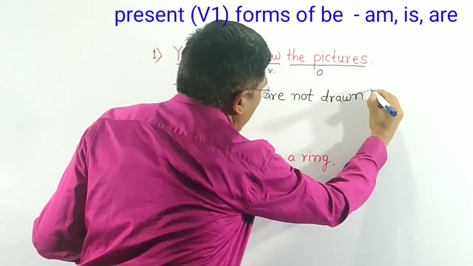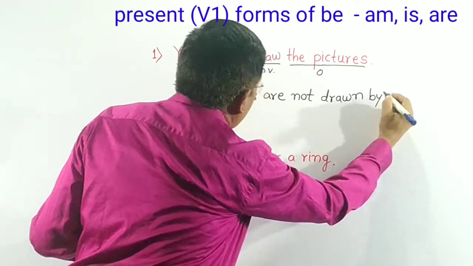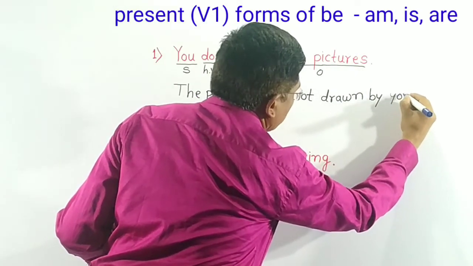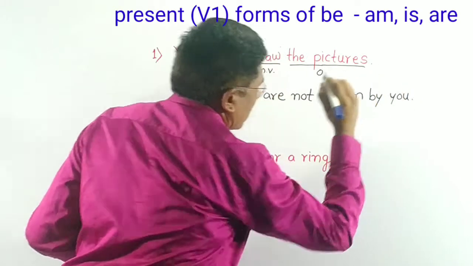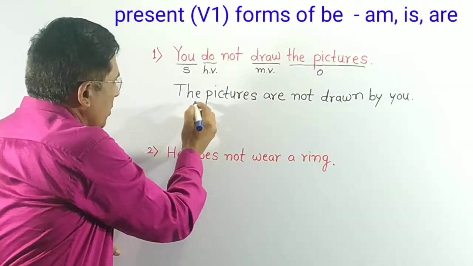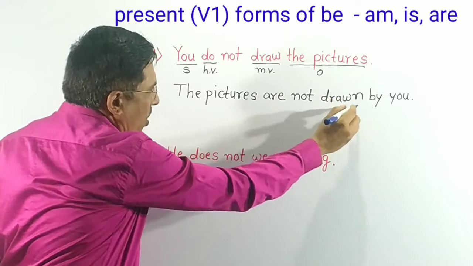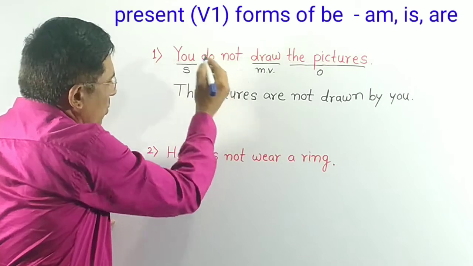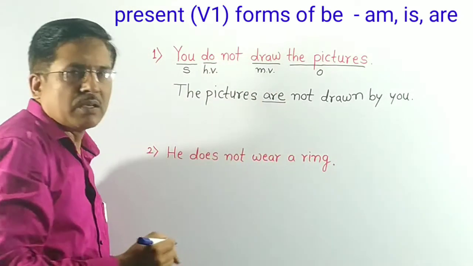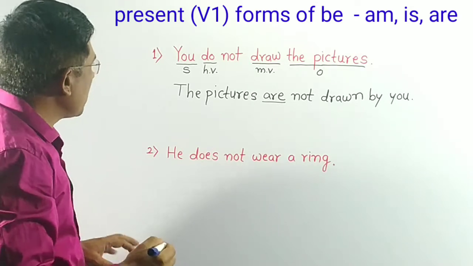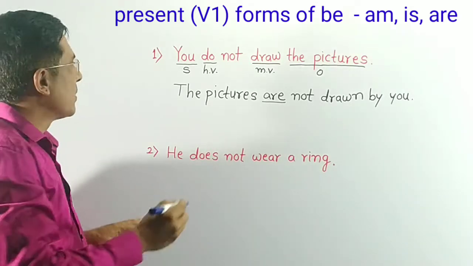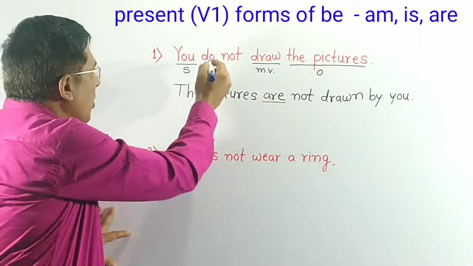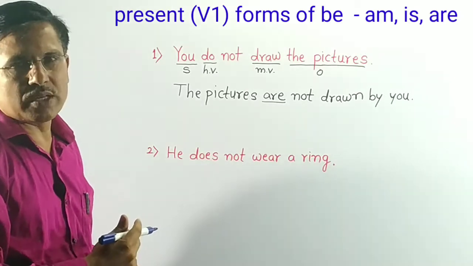Then the preposition by and the subject, the objective form of the subject is you. This is the answer. The pictures are not drawn by you. See here, we have replaced do by using are. So in this way, while changing voice, we use the appropriate form of be instead of the helping verb do, does or did.